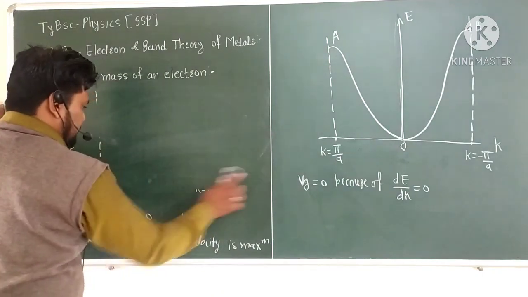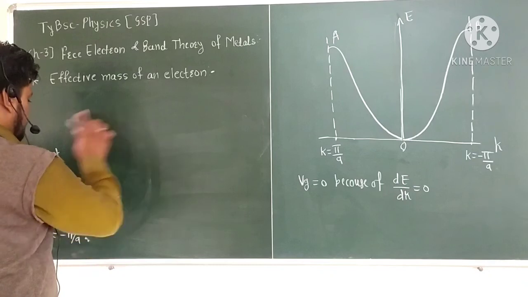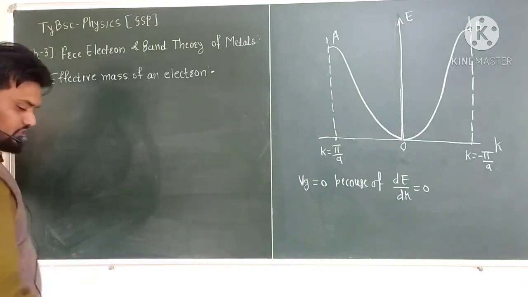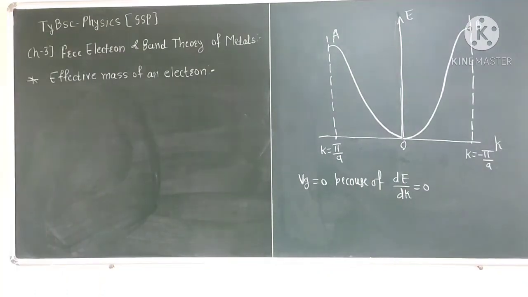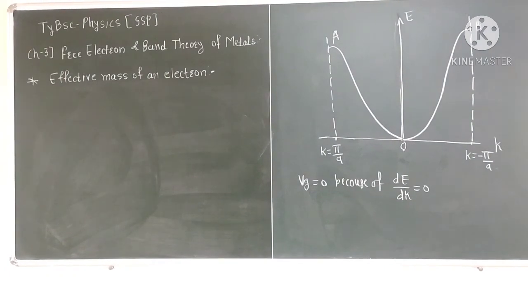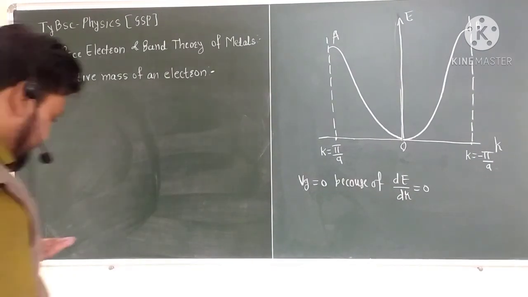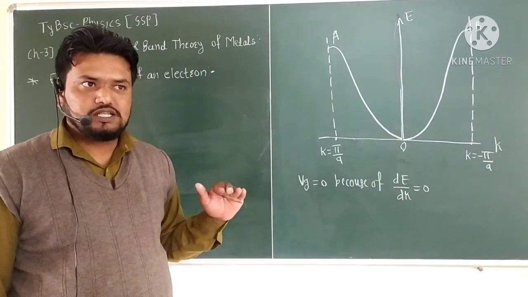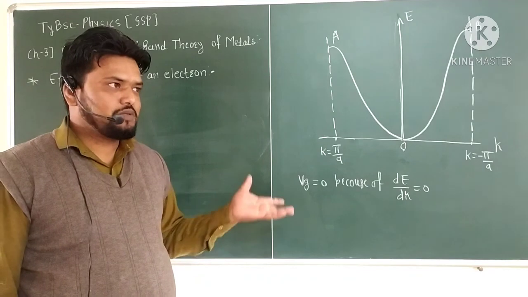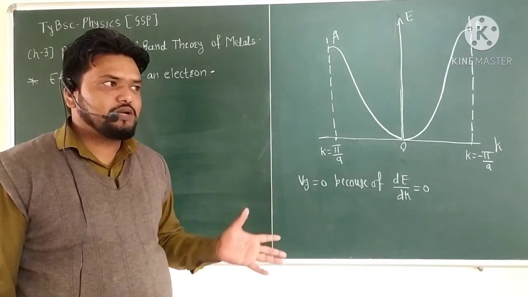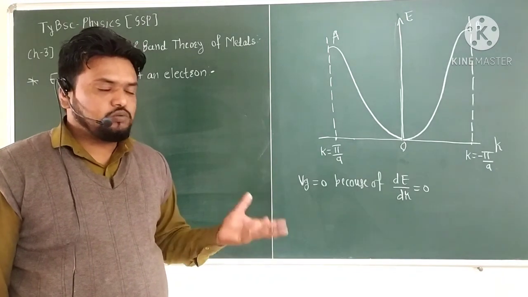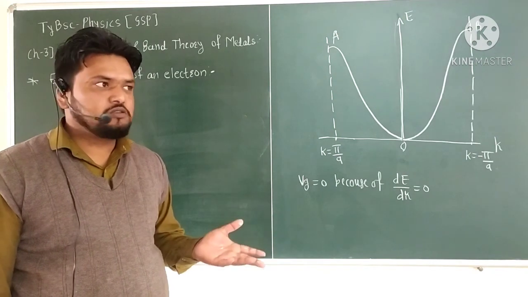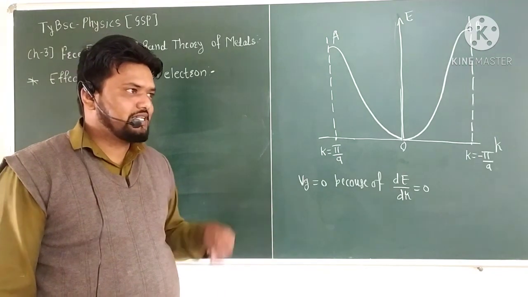This is a very interesting concept. We have analyzed how the wave is traveling, in which direction, what the velocity is with respect to the propagation vector, and for what condition the group velocity is 0.